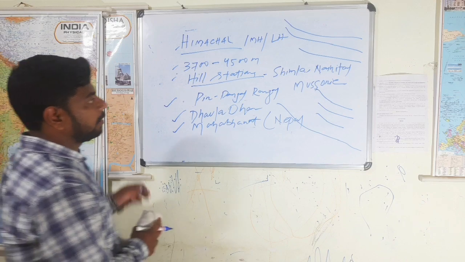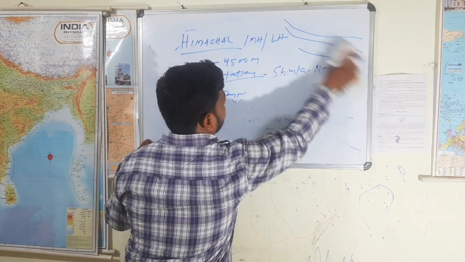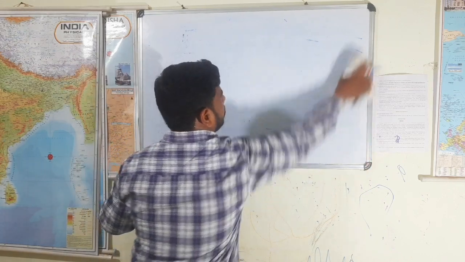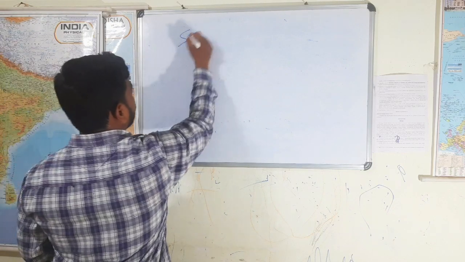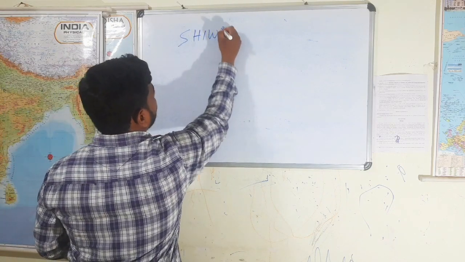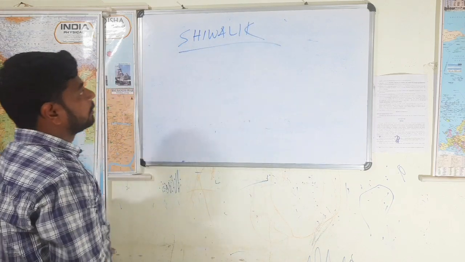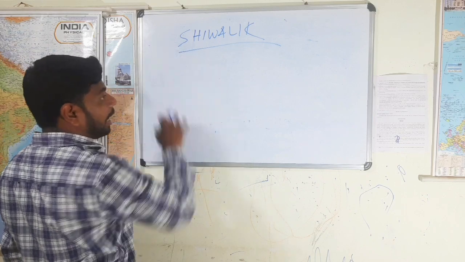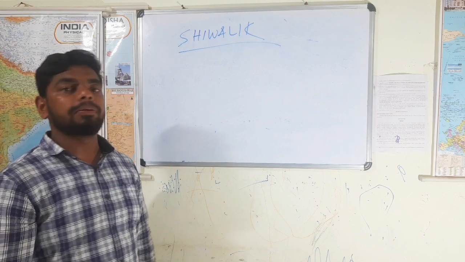Clear? So final. Next, Shiwalik. What is that? Shiwalik is located between Himachal and the Great Northern Indian Plain.